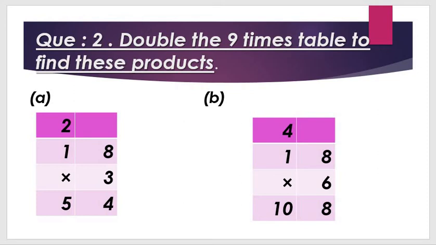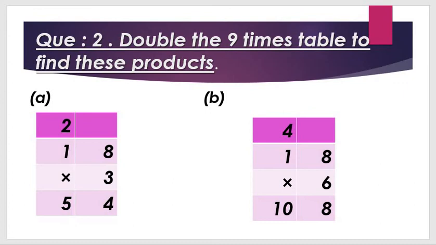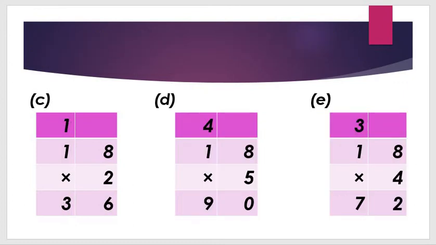Now students, I hope you all understood. Now we move on to question number C, D or E. What is question C? What have we learned? 18 threes are 54. 18 sixes are 108.